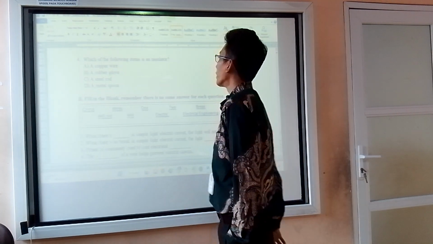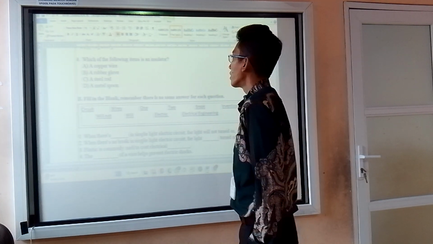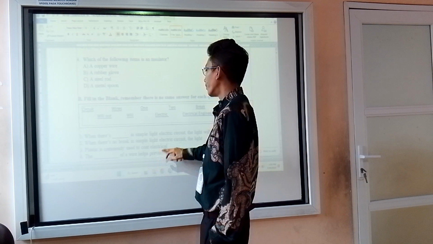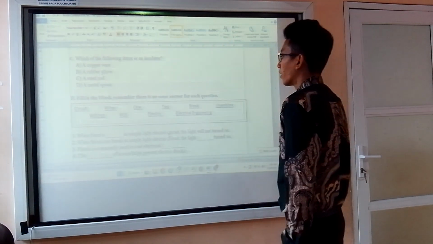Which of the following items is an insulator? That will be a rubber glove. Okay, rubber glove. Okay, next, part B.